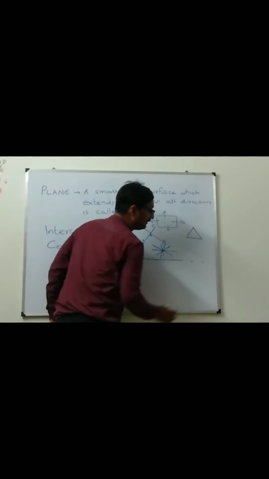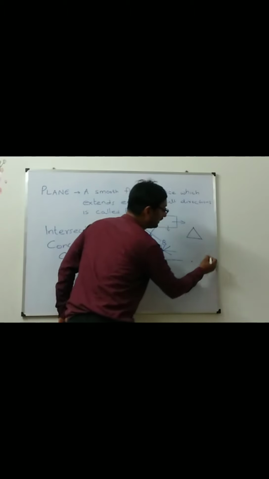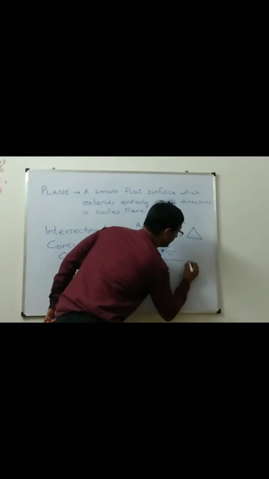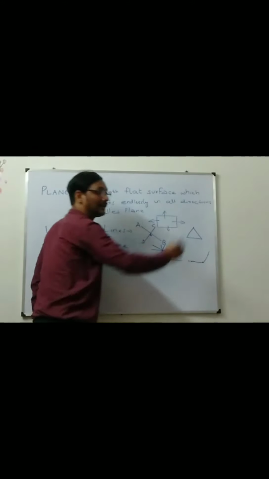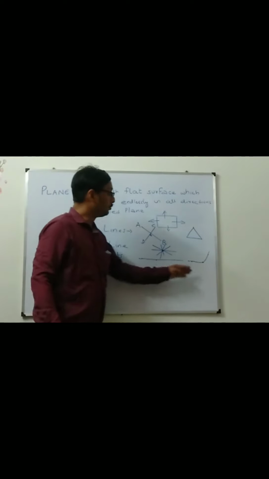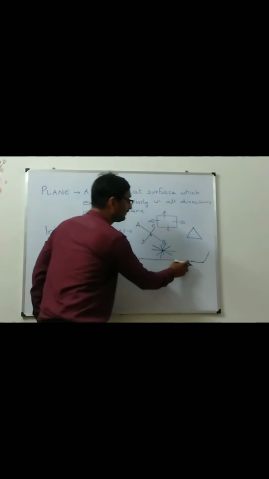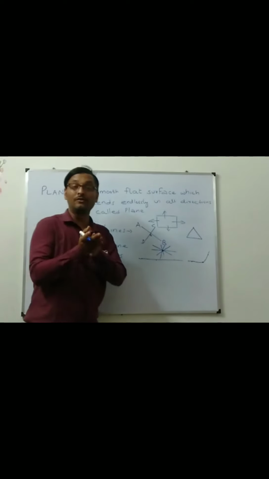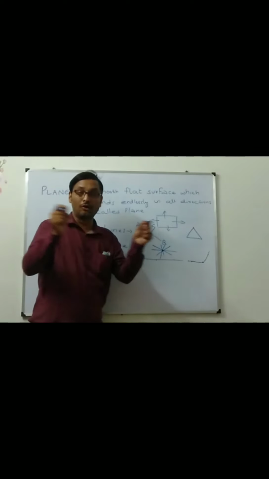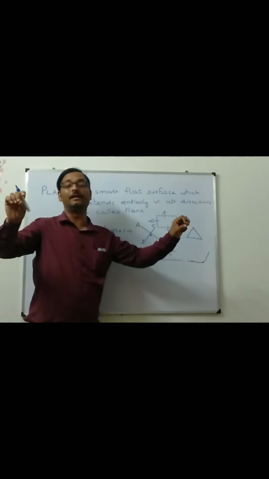If these are the 2 points and the third point is here, you can't make it a straight line. You are turning it. So these 3 points are what? They are non-collinear points because these 3 points are not joining together in a single line.